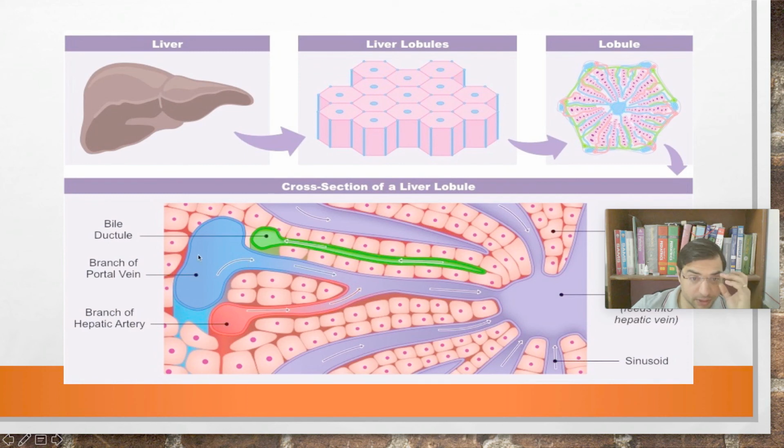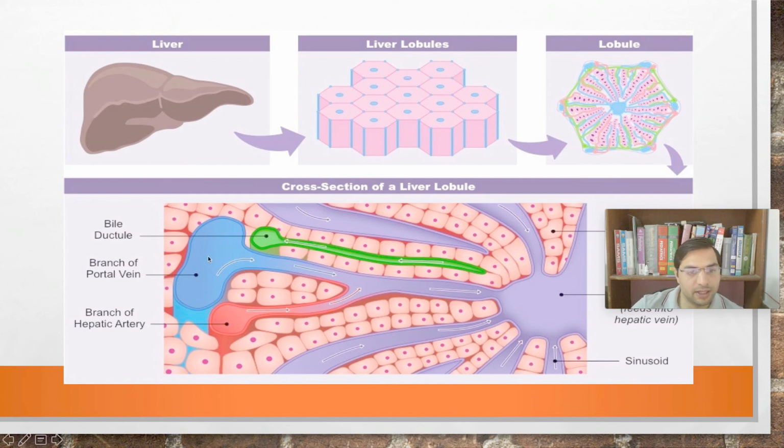So see, once again, these hepatocytes produce bile and that is drained into the bile ductules, right? Then bile canaliculi, then ductules, then bile duct, right bile duct, left hepatic bile duct, and then common bile duct, and then the bile is drained into the intestine.